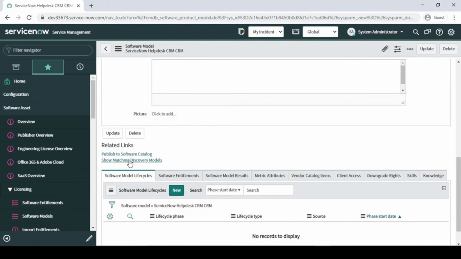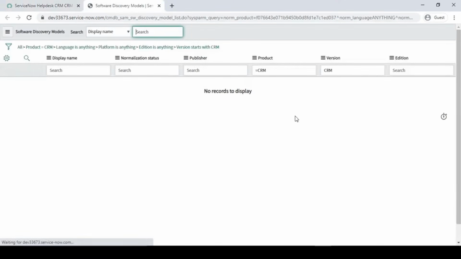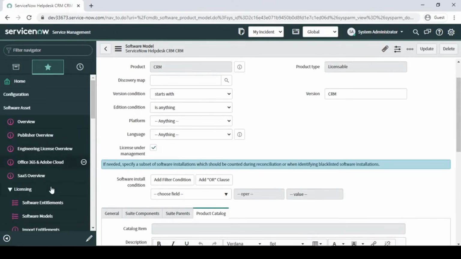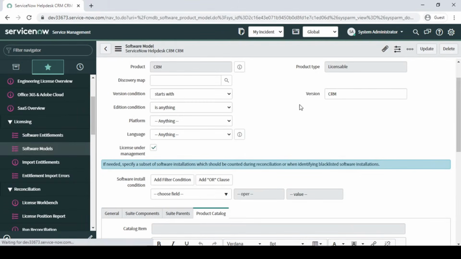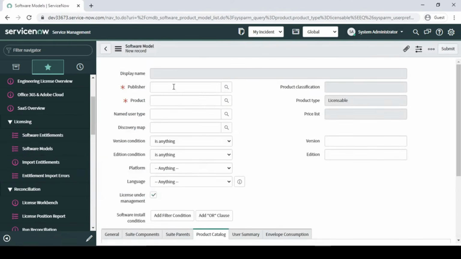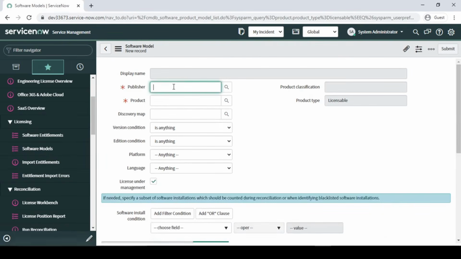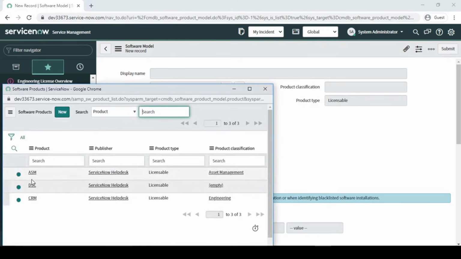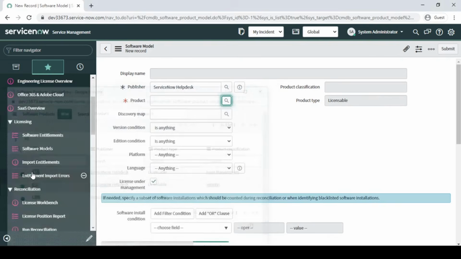So right now, if I look at matching discovery model, we will not be getting anything, right? Because we don't have one as of now. Fine. So next, let me create one more over here. I'll be creating a publisher as ServiceNow help desk, right? And this time I'll be selecting a CRM that is already there.